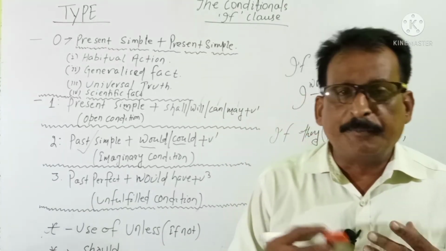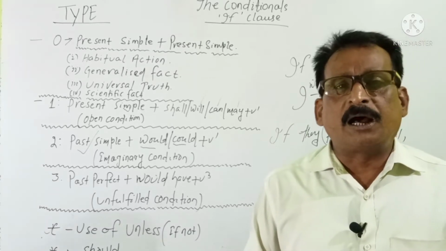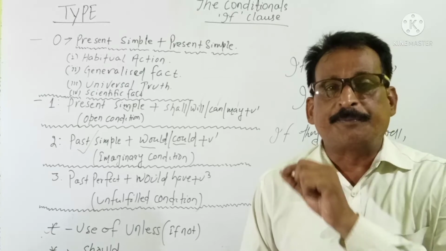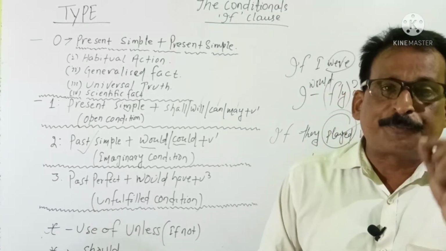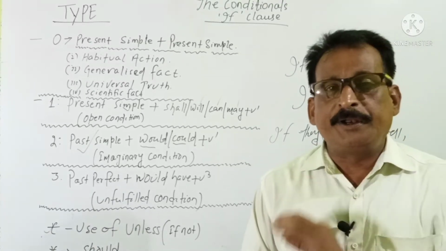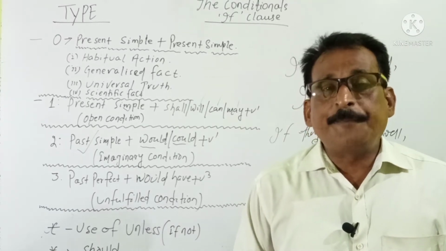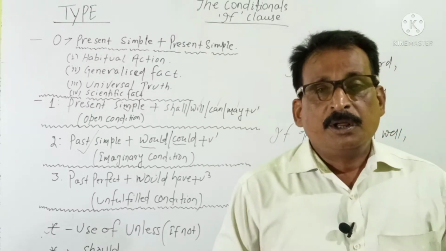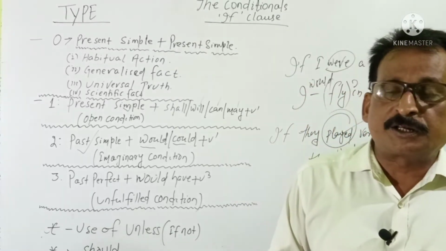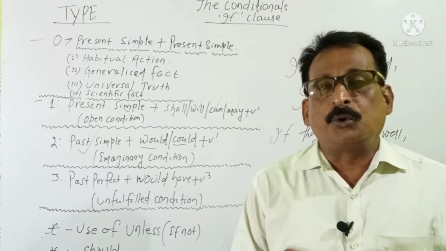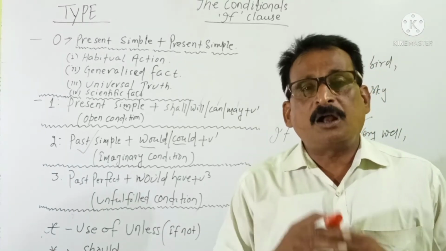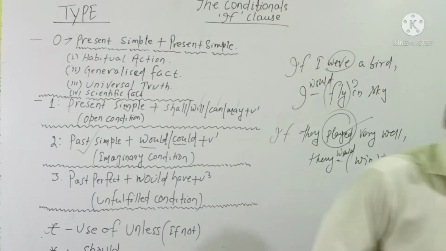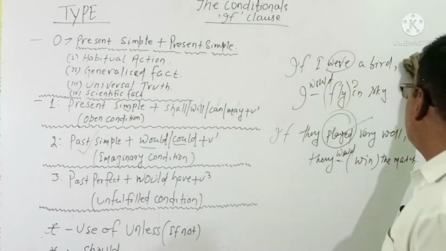So many examples I can mention, like if you were an elephant, you would eat branches. If they were fish, they would live in water. If you reached me in time, I would help you. If you reached the station before time, you would get the train, or you would not miss the train. So this is called imaginary condition, right?